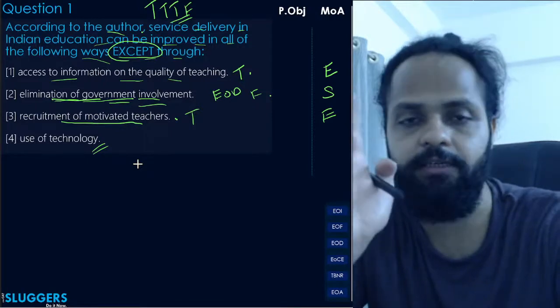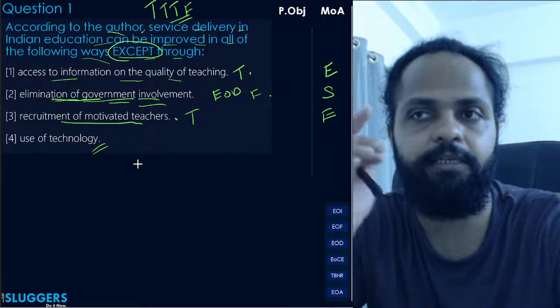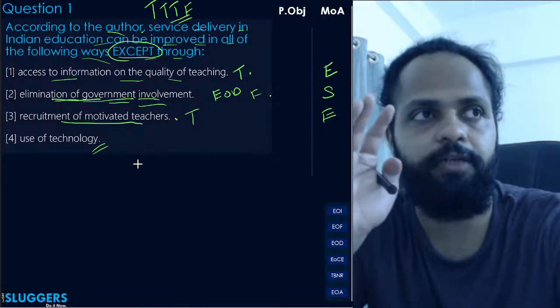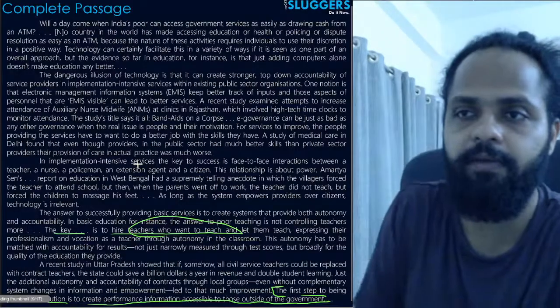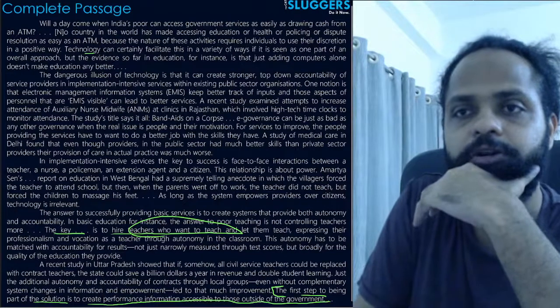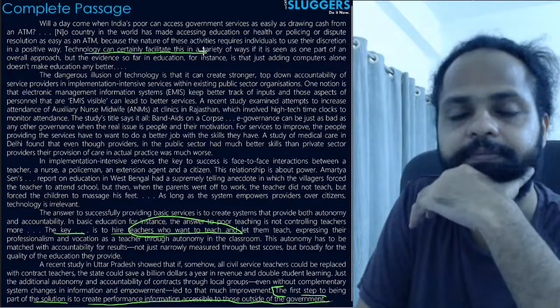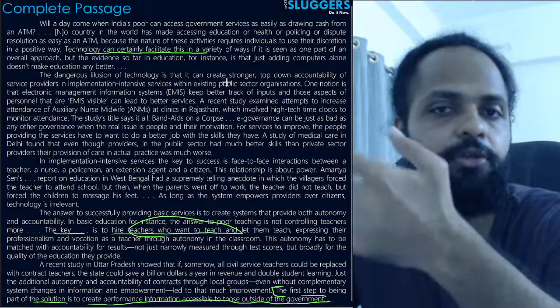Technology बहुत कुछ यहाँ नहीं कर सकता. But at the same time, the author also doesn't say that the use of that technology is totally useless, right? In fact, he notes here in the first paragraph that technology can certainly facilitate. That means technology can be helpful. It's just that it will not address the core issue.